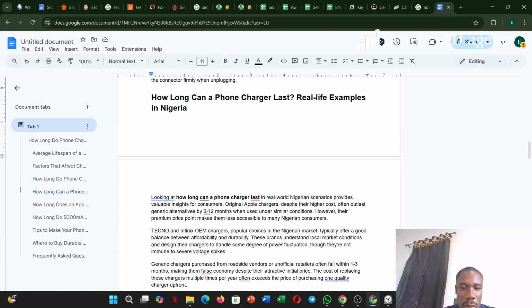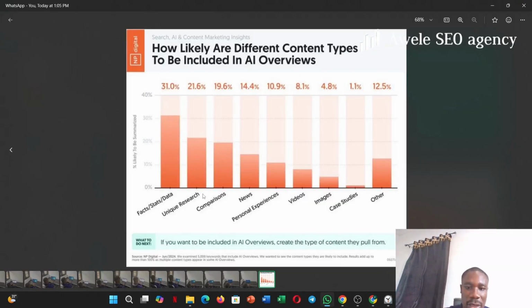Now, real examples. This place is where you need to write your real life examples. You can see here that when real life examples show up, if you have real life examples, you will most likely rank in AI overviews. The higher you rank in search results, the higher the possibility of you getting clicks. Now, you can add unique facts, but you have to external link.